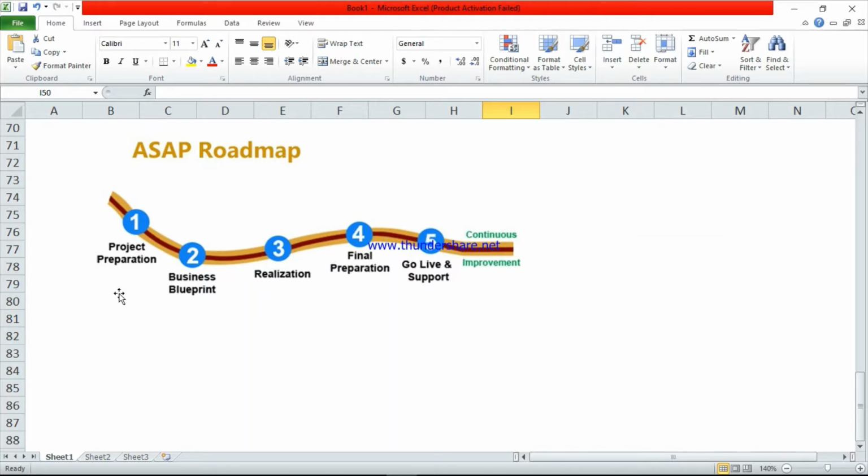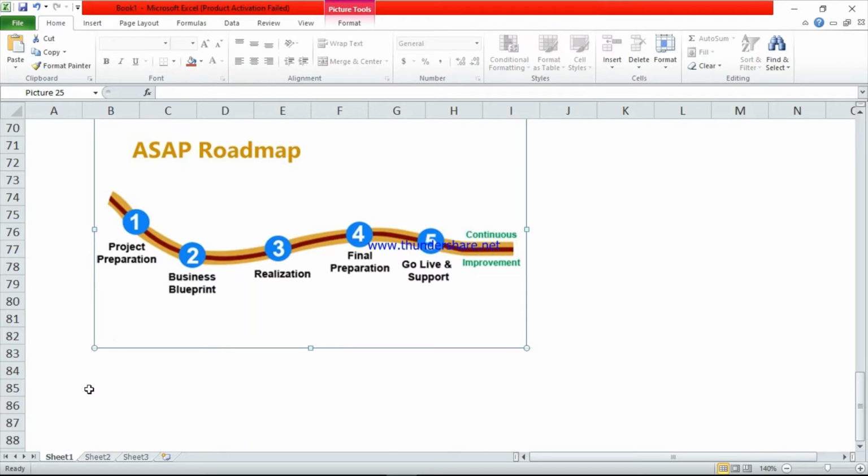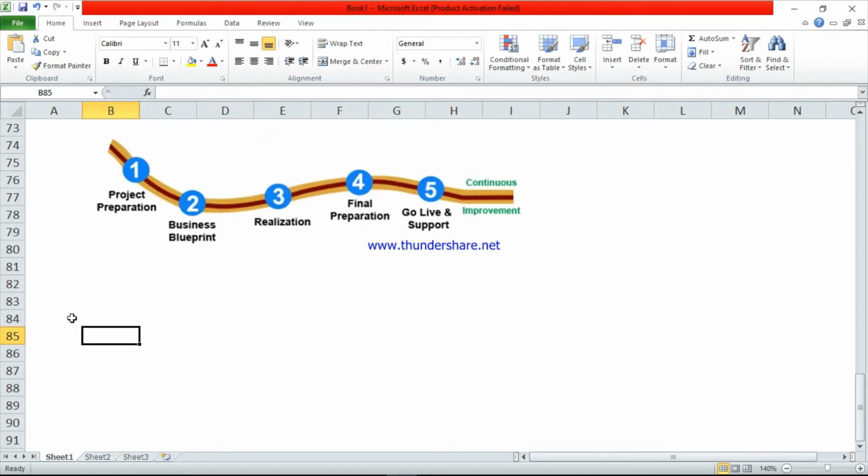First we will discuss about the first phase, phase 1, project preparation. See here, this is phase 1. This is the first step.